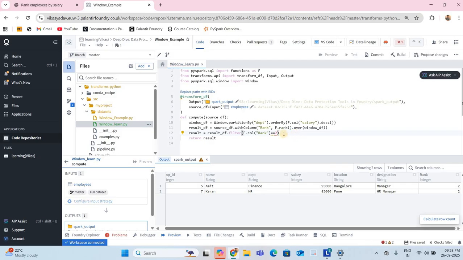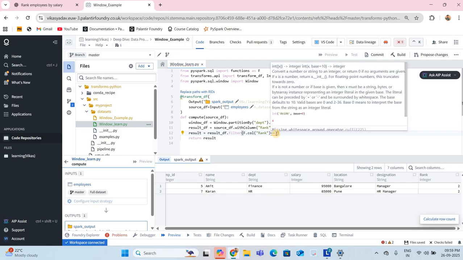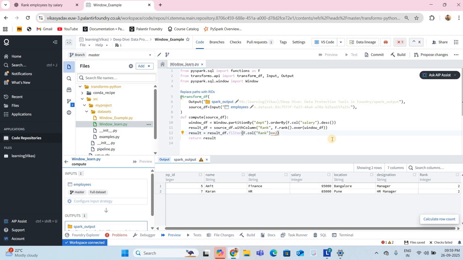If rank equals 2, yeah, we have not given one space, that was the error actually.